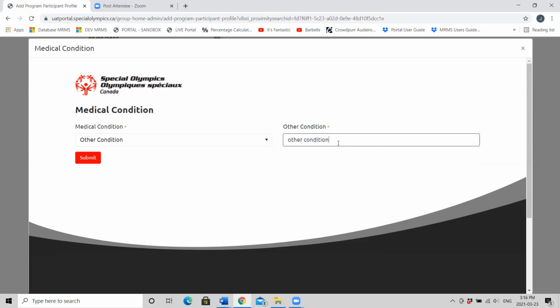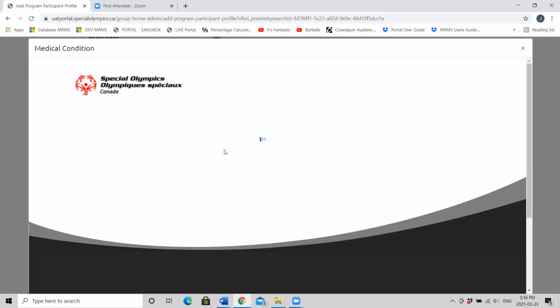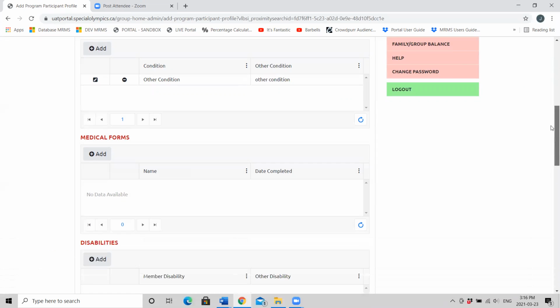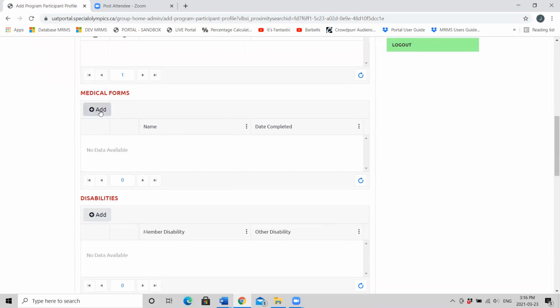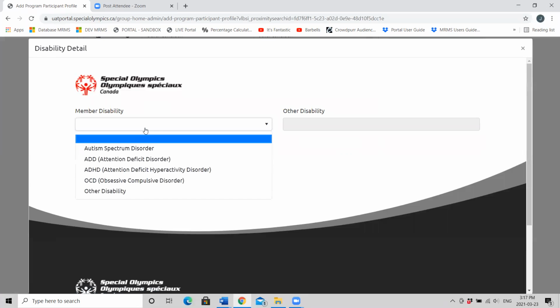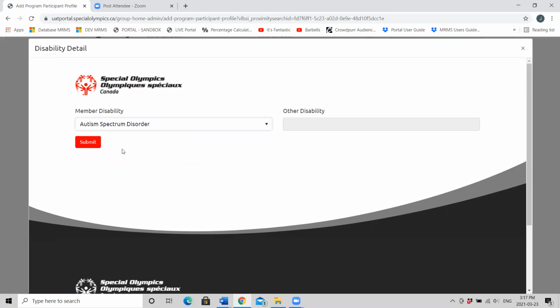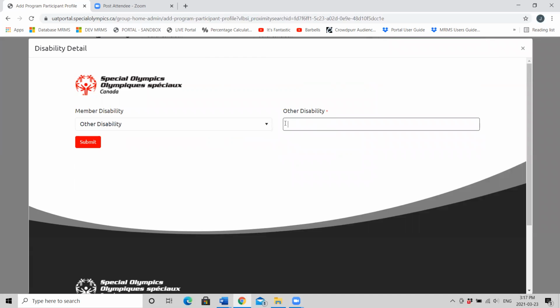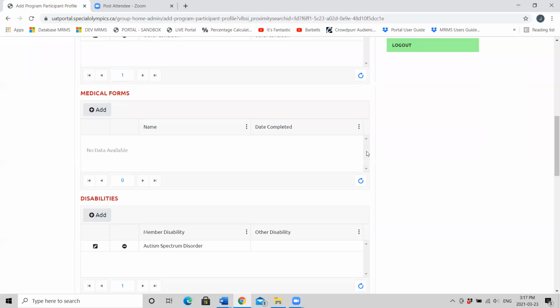This is a text field, so you can put whatever you'd like here. Red submit button. If there's any medical forms you think we need to have on file, you can press the plus sign, scroll to the add. Disabilities. If your athlete has a disability on the list, you can click the disability. If not, you can click other disability to open up the text field. Click the red submit button.